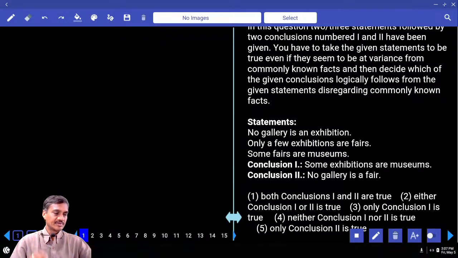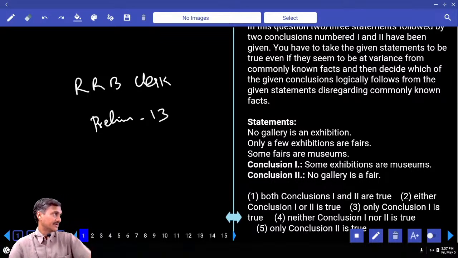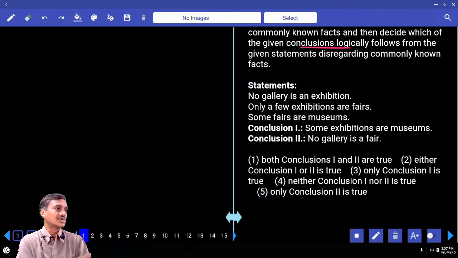Now paper number 13 of the RRB Clerk Prelim. In this paper number 13, questions 1 to 3 are based on syllogisms. Now in this syllogism, "conclusion logically follows" means that is the first model.